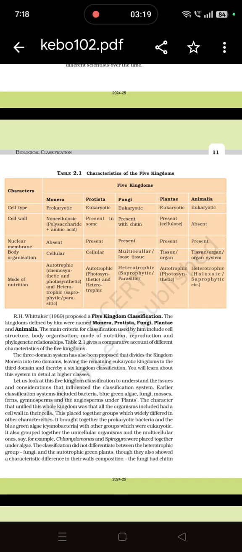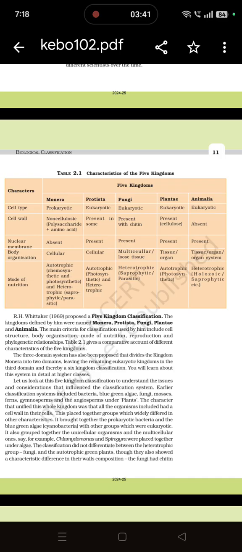What is the mode of nutrition in Monera? Some are autotrophic, some chemosynthetic, some heterotrophic, parasitic or saprophytic. All types of nutrition are seen. Protista, like Euglena and Chlamydomonas, are photosynthetic and heterotrophic. Fungi is always heterotrophic, never autotrophic, because it does not have chlorophyll.